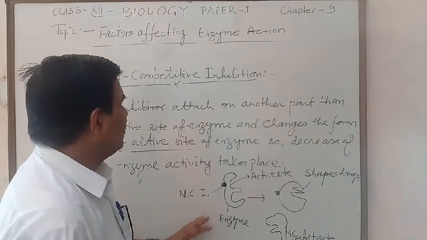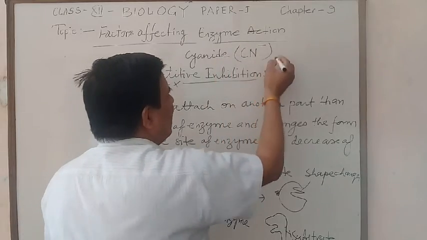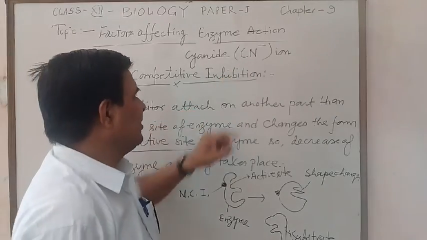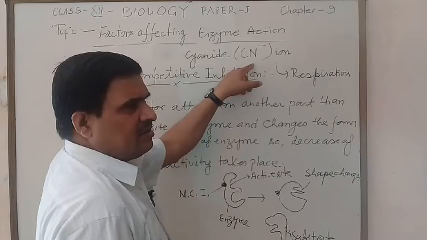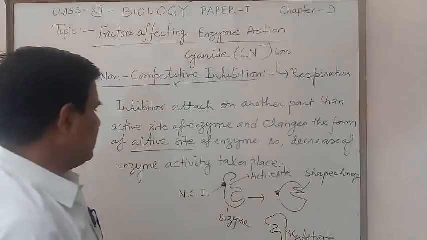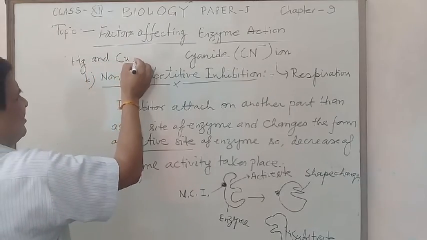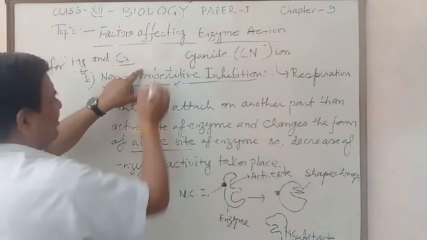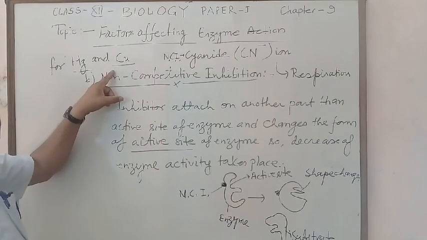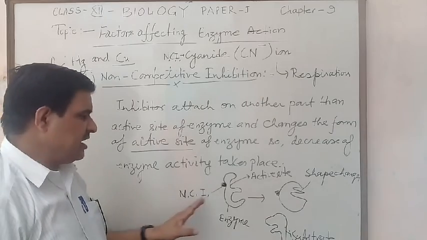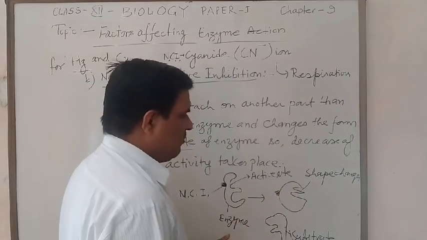A good example of non-competitive inhibition is the cyanide ion, CN negative, which inhibits respiration; cyanide is a non-competitive inhibitor for mercury and copper enzymes. So non-competitive inhibitors attach to a part opposite the active site of the enzyme and change the shape of the active site.